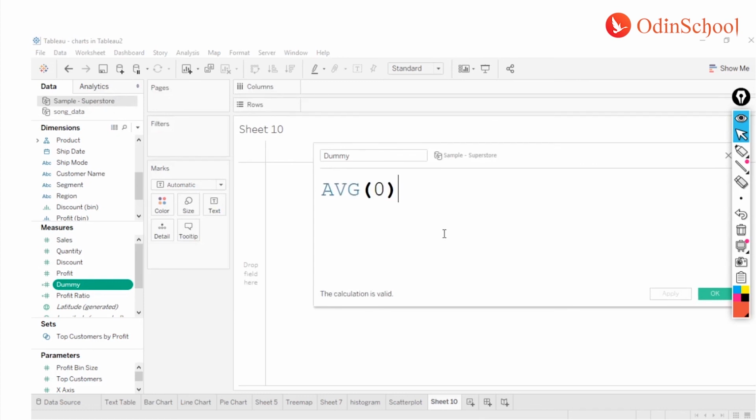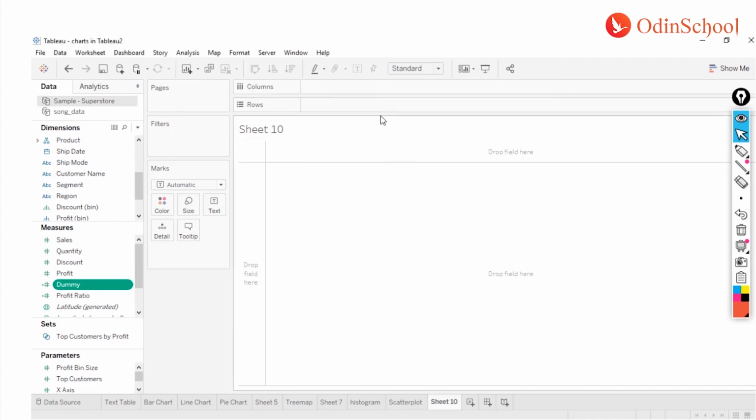Now the reason why we take the average of 0 is we need a column over here, but we do not want it to be influenced by any of the filters, measures, or dimensions. That's why we take it as average of 0, so that it doesn't matter what mathematical operations you do to that, whether you add or subtract, the average of all the zeros put together is again going to be 0, right? So that's the reason we are going to use this dummy column over here.